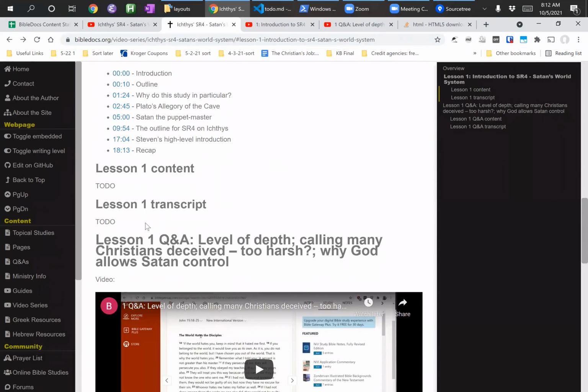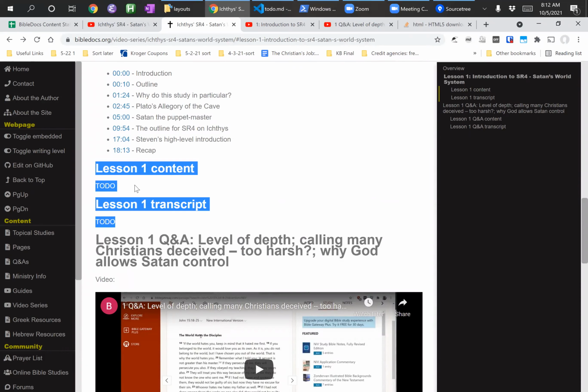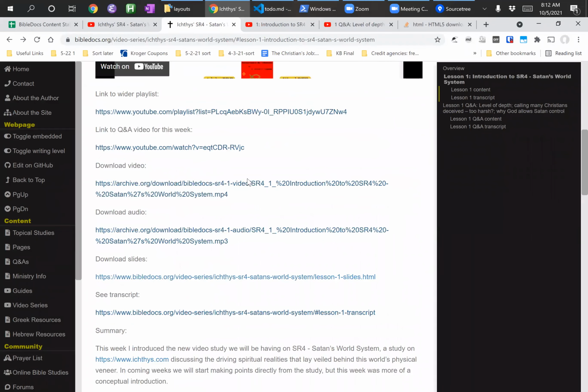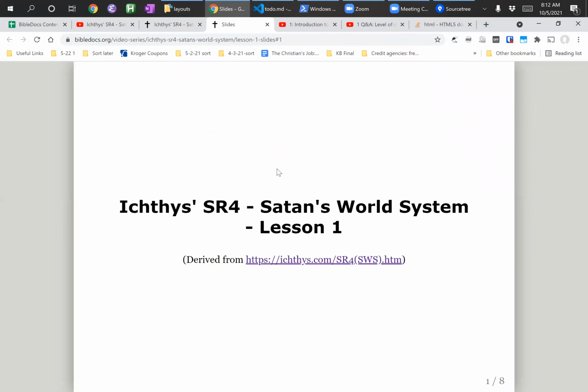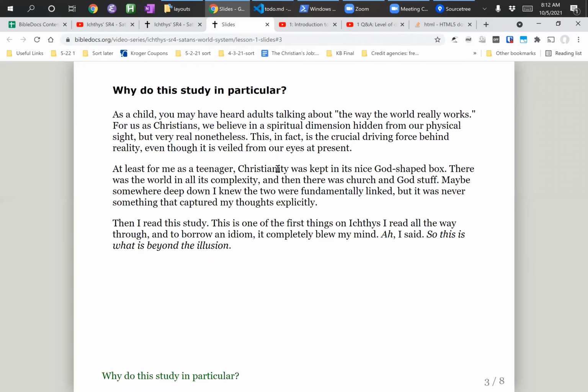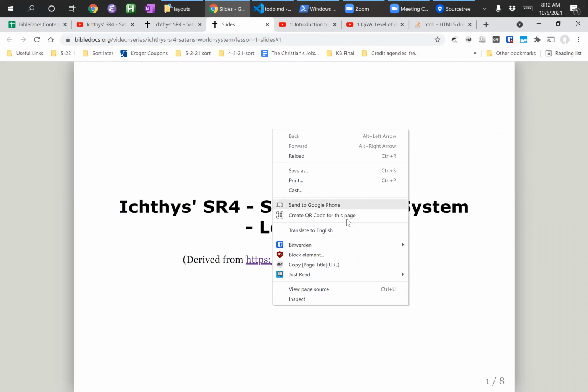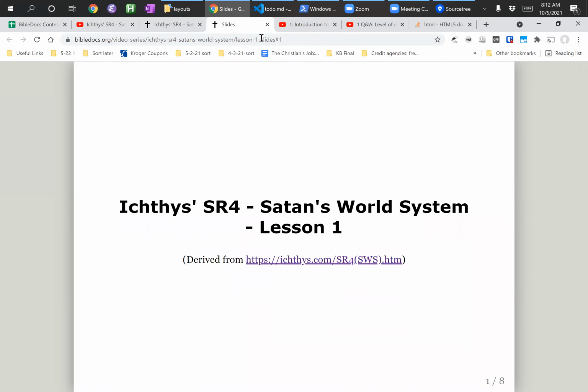But the other thing that's going to show up on this page, which I didn't get to yesterday, is all of the content from the slides. You can click on the slides if you want to see them. So here are the slides for lesson 1. These should look familiar. These are the presentations I do, and these are all hyperlinked here. All of these slides will be available to view here, and you can also download the slides.